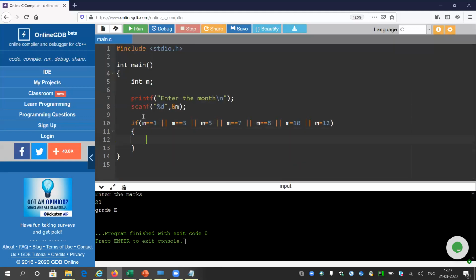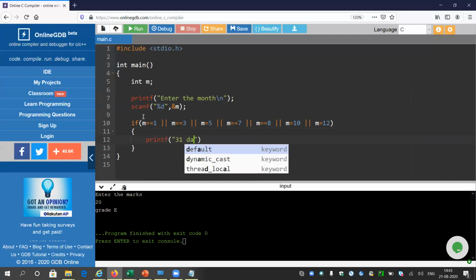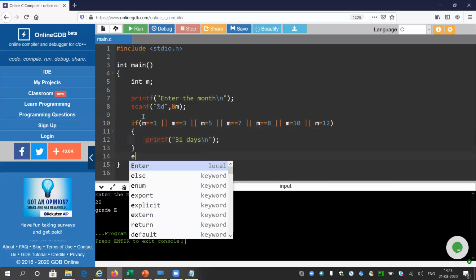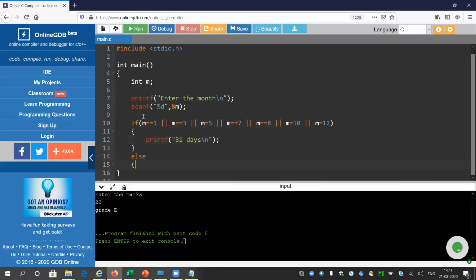Then I am going to print, sorry. The whole program was there as a backup. printf 31 days. I think it's good, right? So now, if the user enters some other value which is not 1 or 3 or 5 or 7 or 10 or 12, it is something else. Then what will I do?